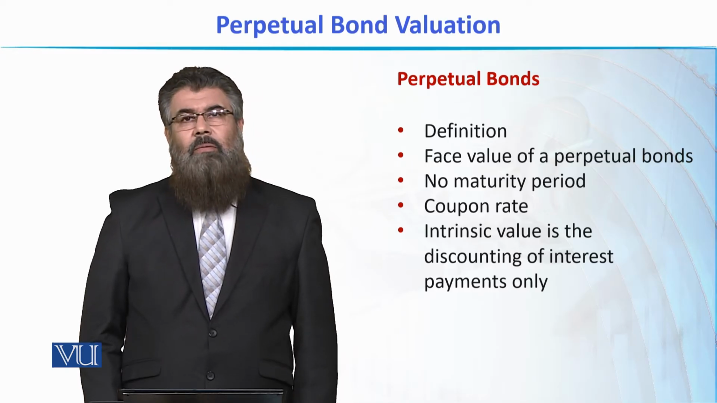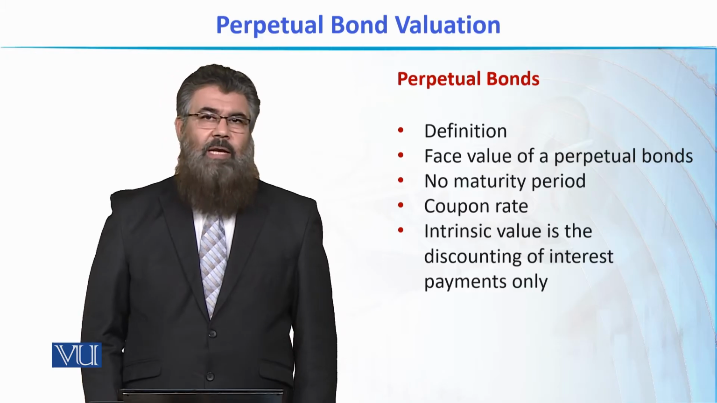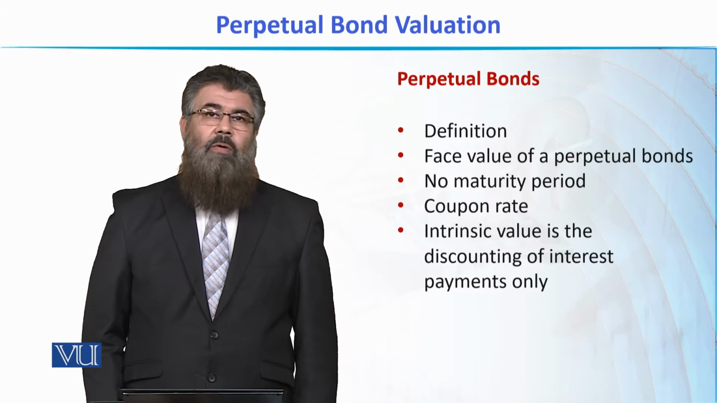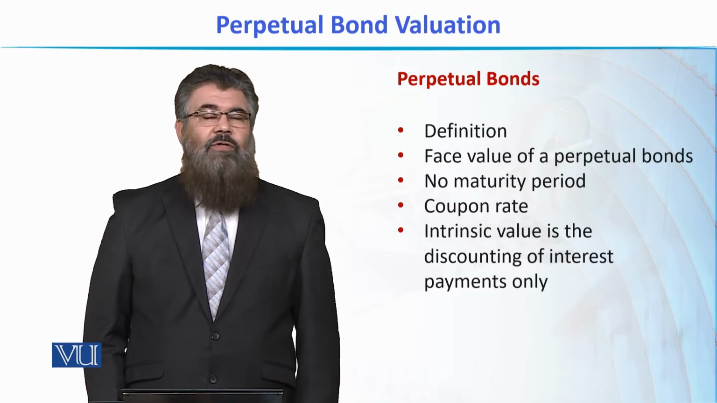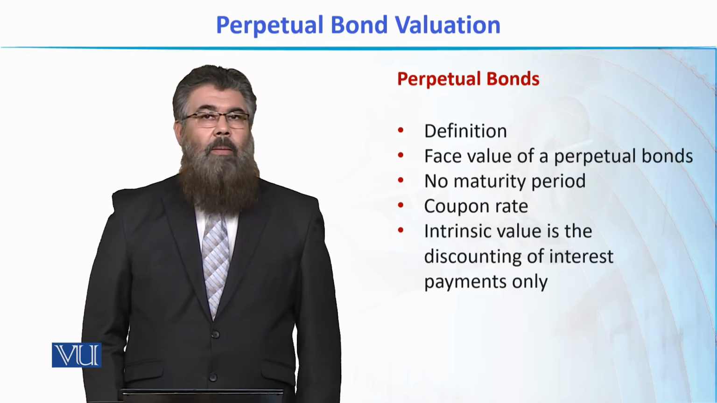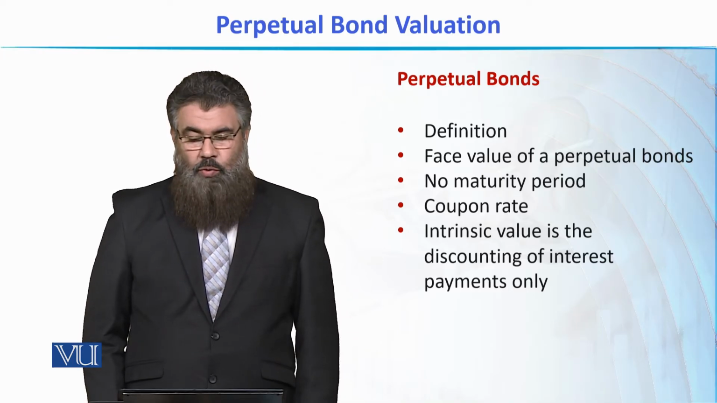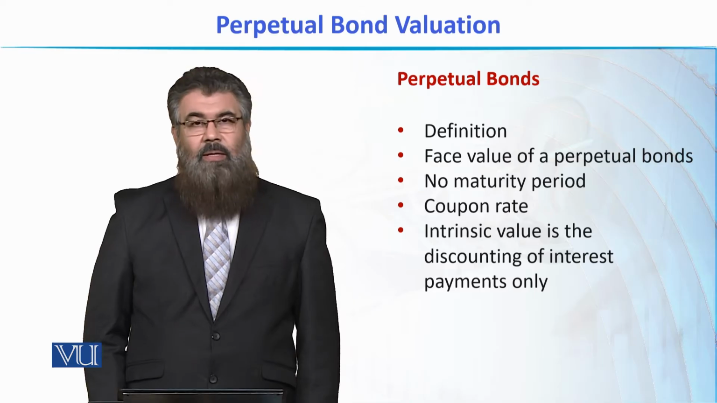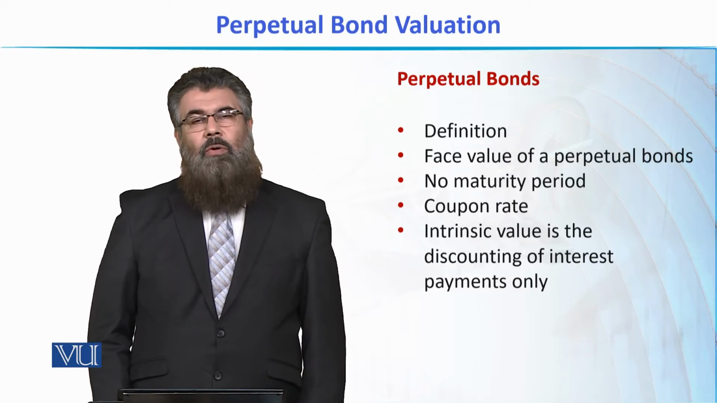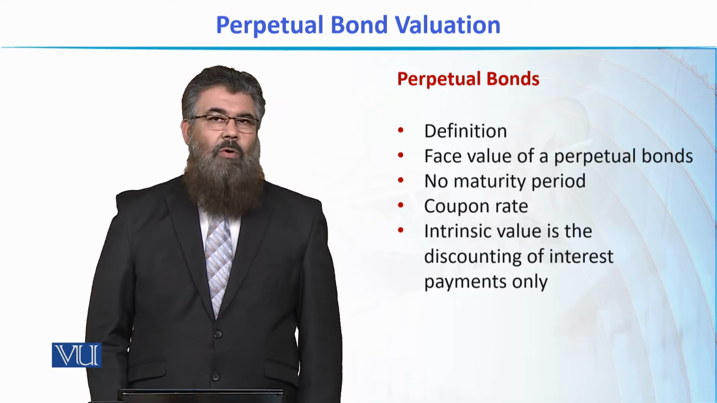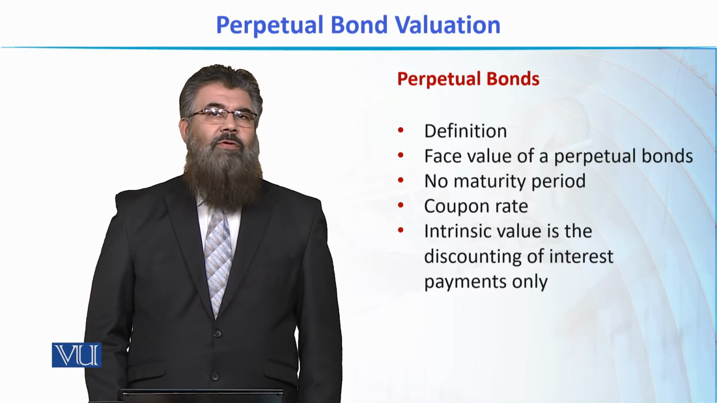Now, the perpetual bond has a face value or a par value, and it also has a coupon rate. That is, there is a fixed rate of interest with which interest is paid to the bondholder. But perpetual bonds do not have any maturity, and there is no maturity value and no maturity period. So the intrinsic value of a perpetual bond is then simply the present value of all the interest amounts that